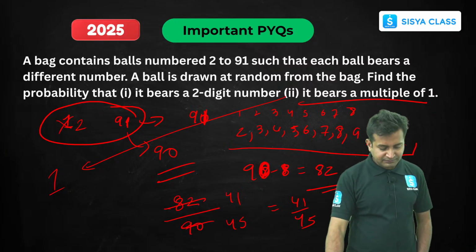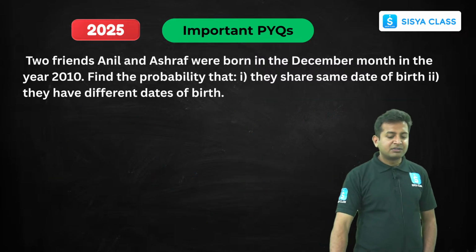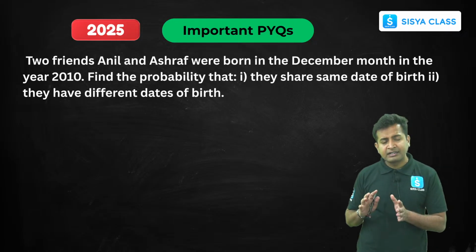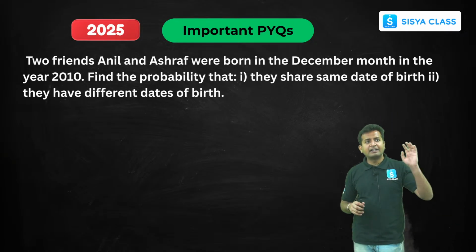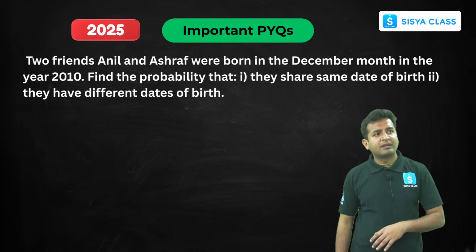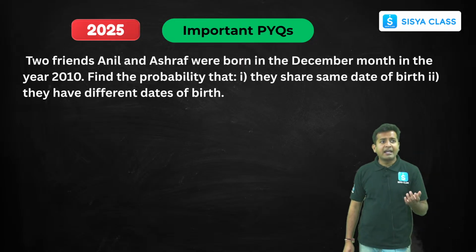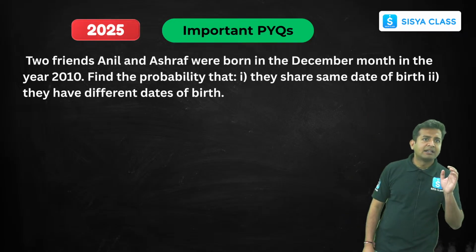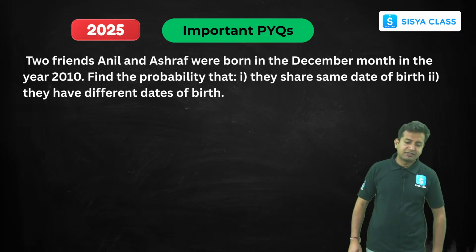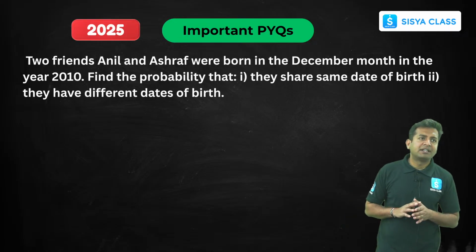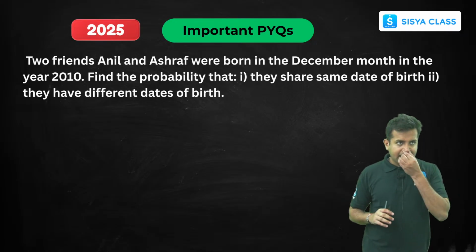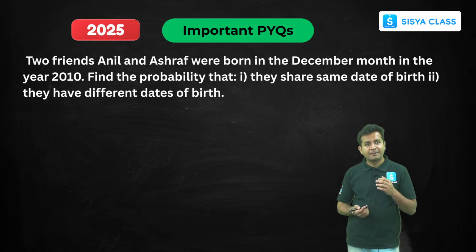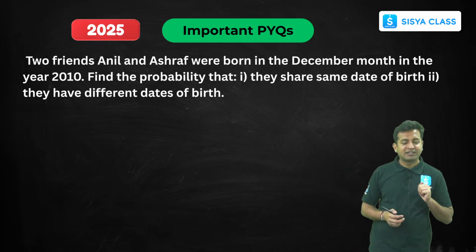Very, very simple. Okay. Now this is also a very important question, and related to this, they ask questions here and there. Now there are two friends, Anil and Ashraf. They were born in the month of December in 2010. Find the probability that they share the same date of birth, and second, the probability that they have different dates of birth. Now in December, how many days are there? 31 days. Now what is the probability that they will have exactly the same date of birth? That would be 1 by 31, right?